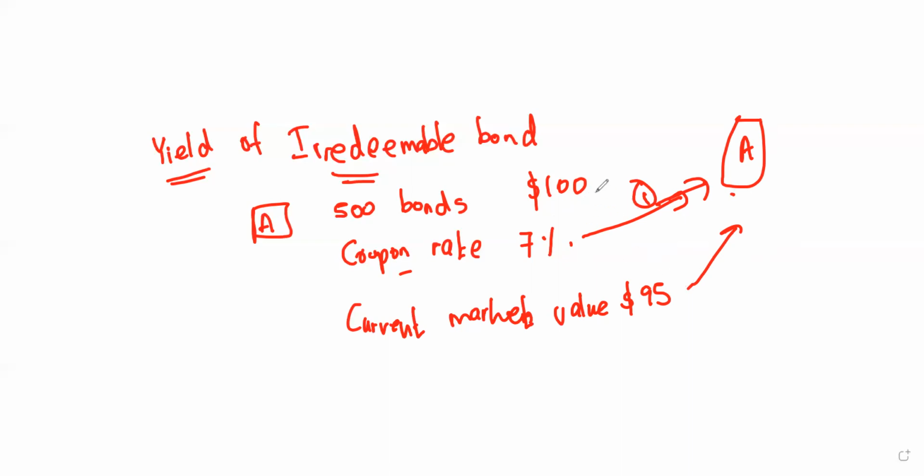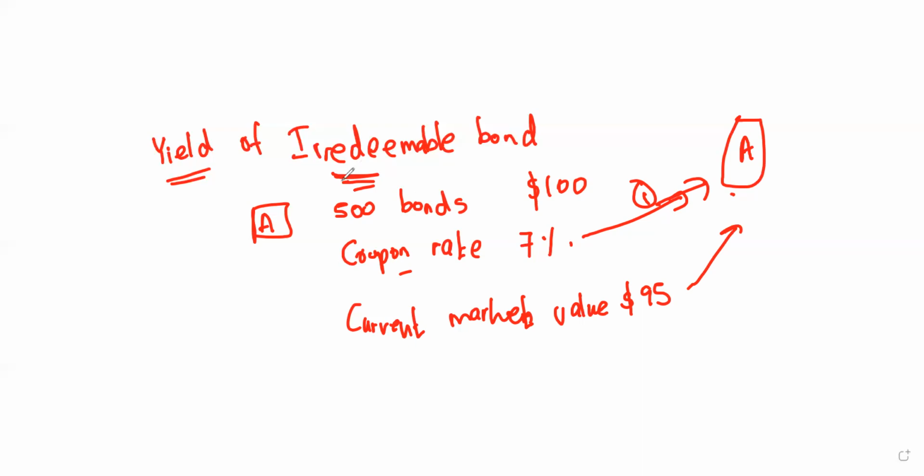If he bought for $100 and sells it for $95, definitely it's going to be a $5 loss. Sometimes it might be higher than the nominal value. So there are two types of returns: one is from this interest, and the next one is from selling the bonds in the capital market. As it's an irredeemable bond, you are not going to settle up with that company.